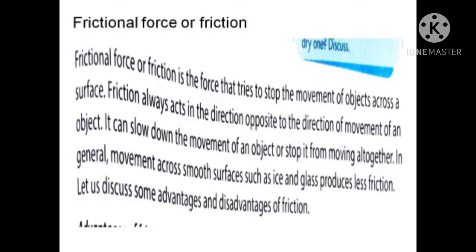When you say friction, it is when two forces are acting in different directions. If you have one force coming from the right side and the other force coming from the left side, what will happen to the forces? They hit each other or they start rubbing each other, isn't it? This is called friction or frictional force.